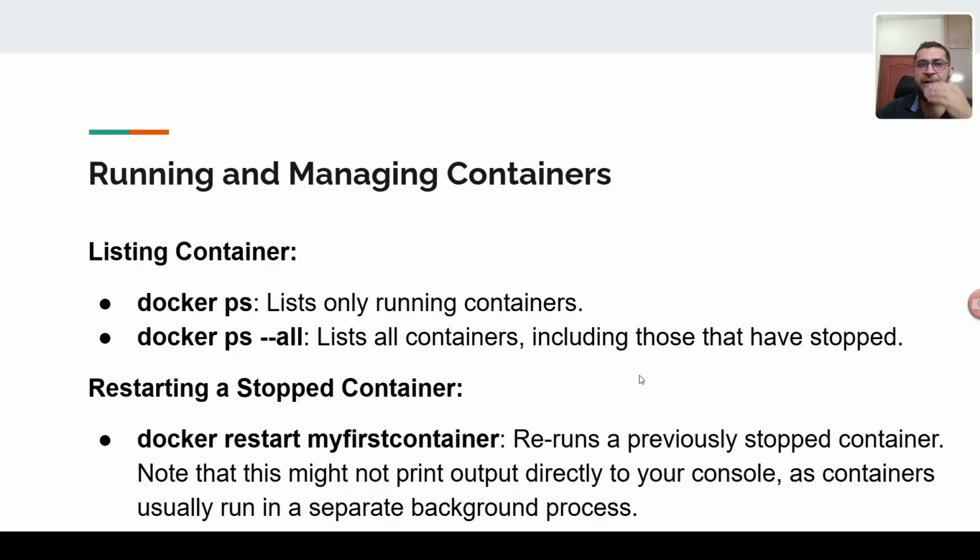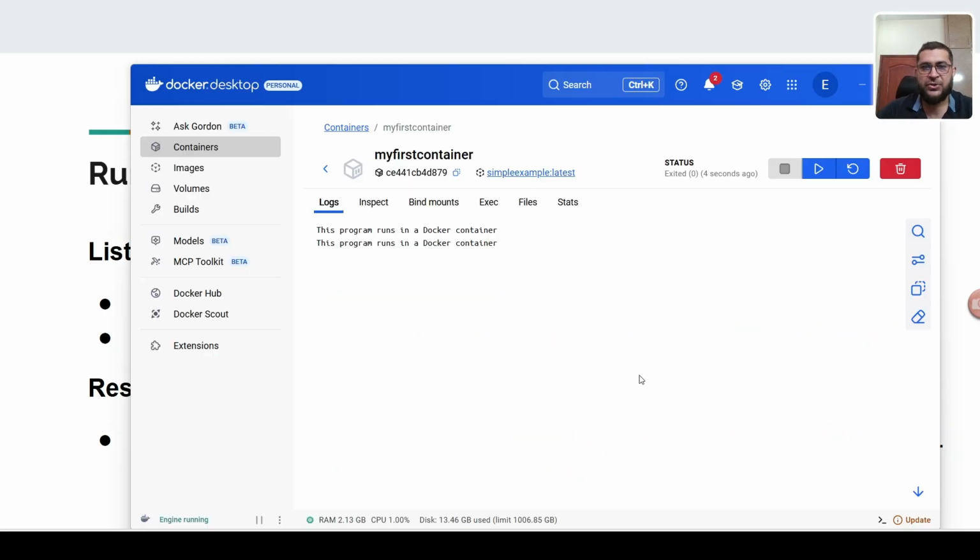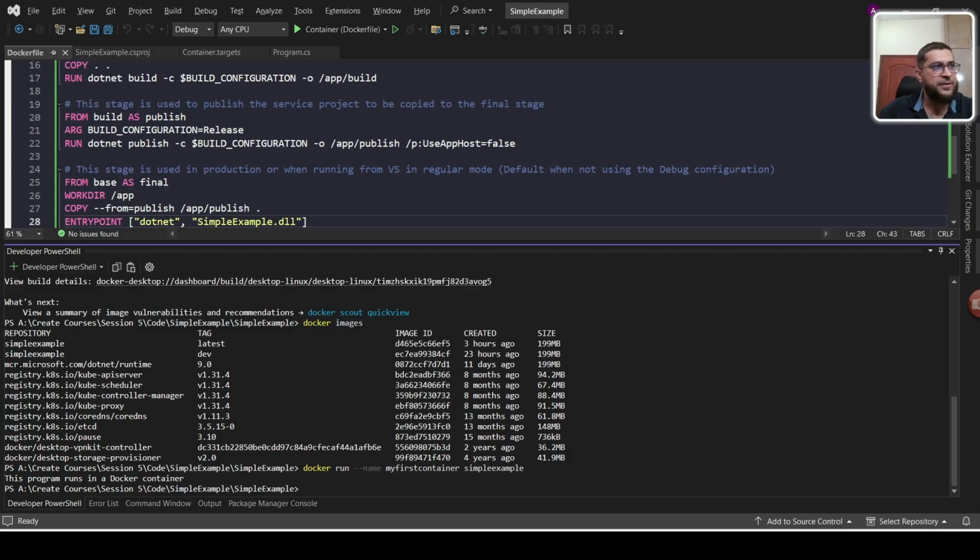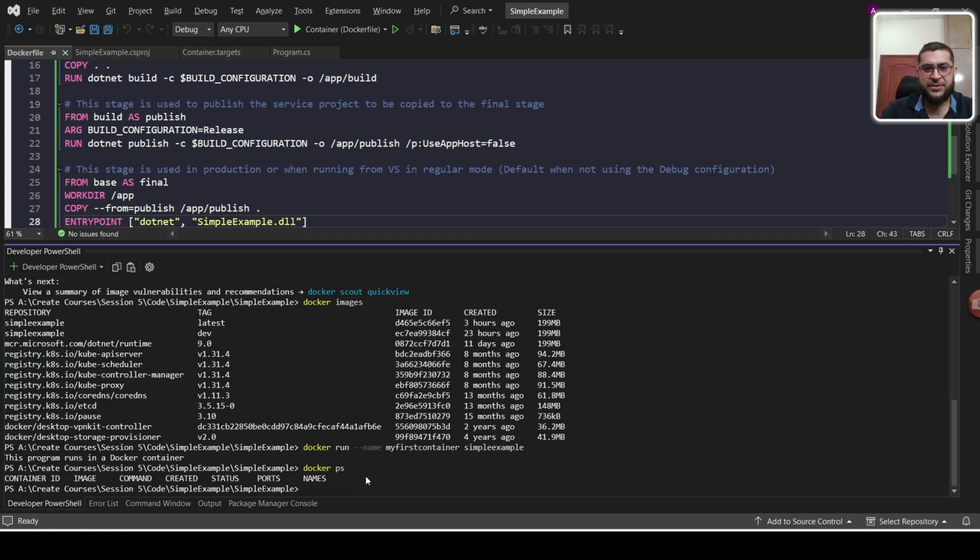So next we will see list container. There are two commands: docker ps, which lists my running containers, and docker ps --all, which lists all the containers including those that have stopped. So let's see these two commands. Okay, so first I will check docker ps. You can see here this is the current running, there is nothing.